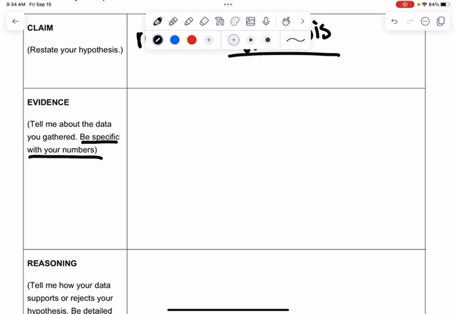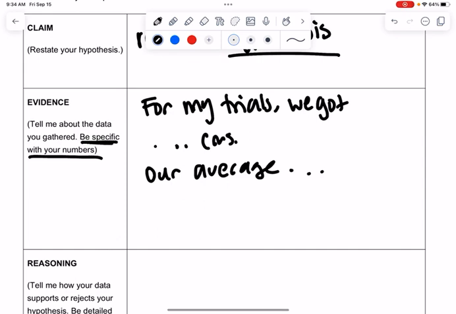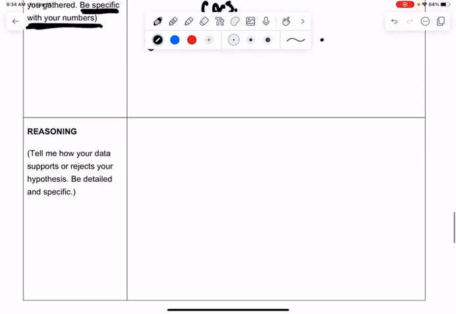So for example, you could say, for my trials, we got, and then list your numbers, make sure you put the units beside them. You could say our average was whatever your average was. So something like that, but being very specific with your numbers. I should see numbers somewhere in this paragraph.